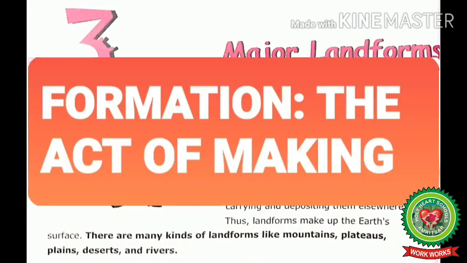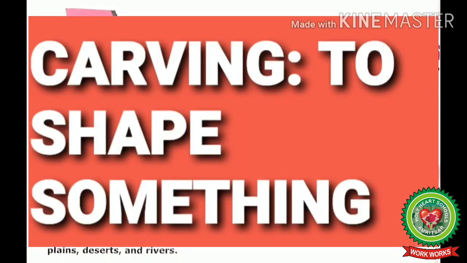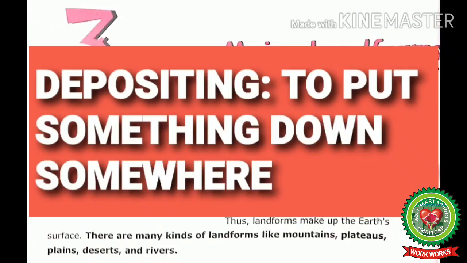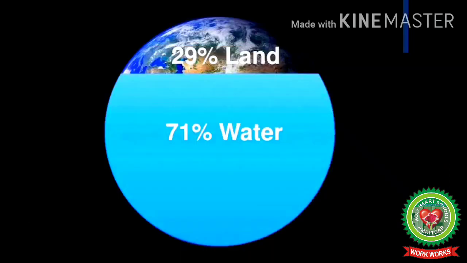Now students, underline the word formation, means the act of making. Carving means to shape something. Eroding means to destroy something slowly. Depositing means to put something down somewhere.